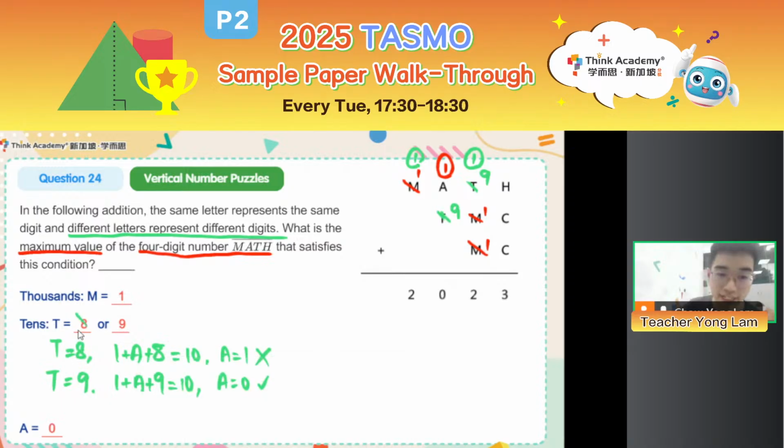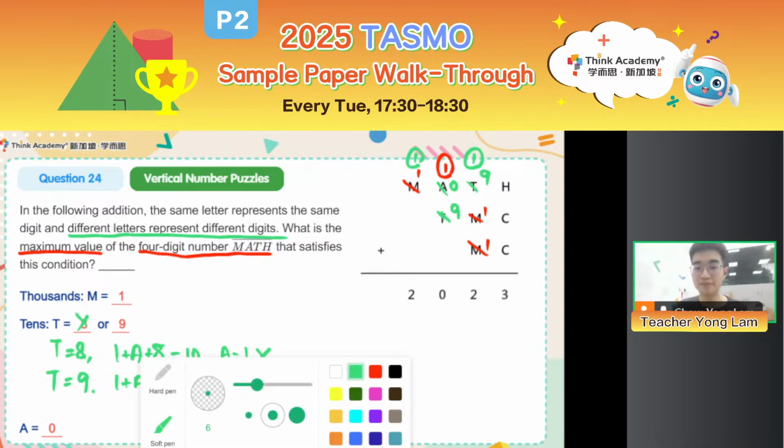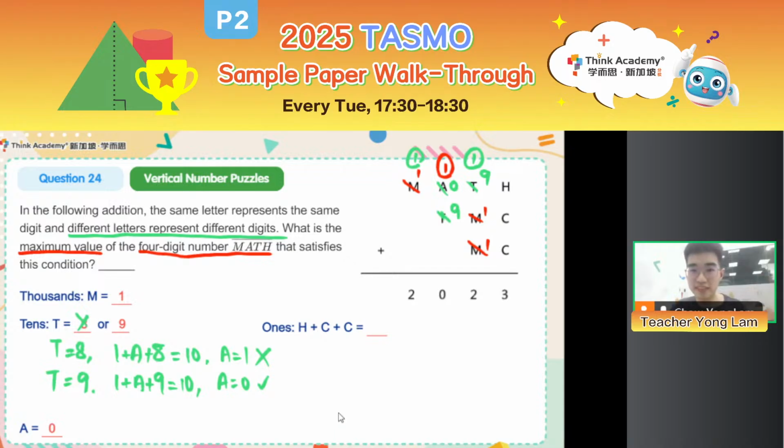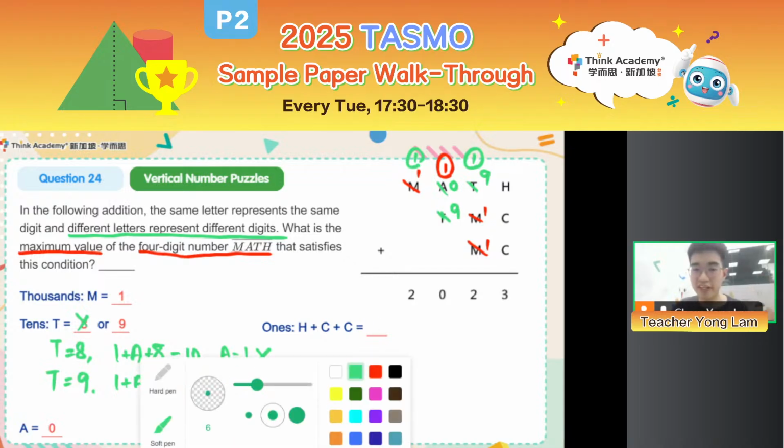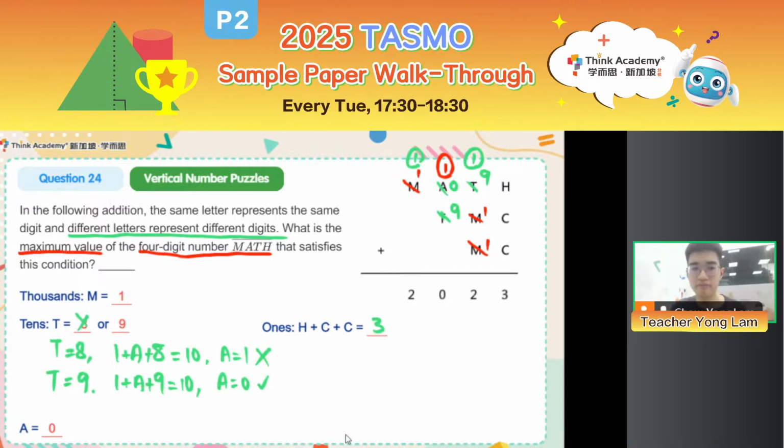T is not 8, T is 9, A is 0. Yay, we found MAT, right? We just need to know what is H. Now, in the ones place, does it mean that H plus C is 3? Actually not, right? We see that it's a carryover here. So H plus C is 13. But then we have a lot of choices. H could be 1, H could be 2, etc. A lot of choices. So how do I know what value H could be?